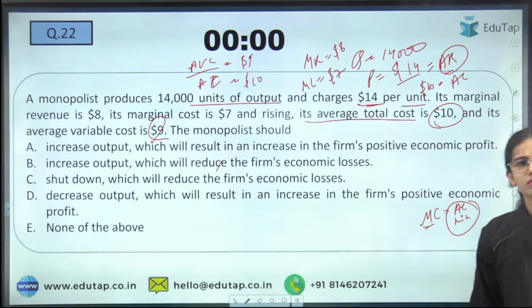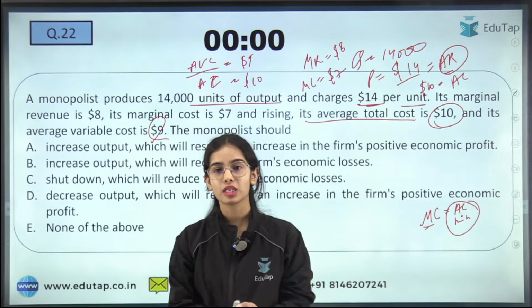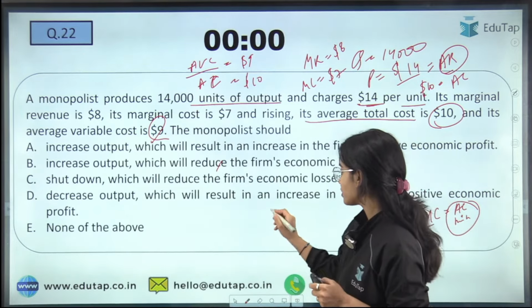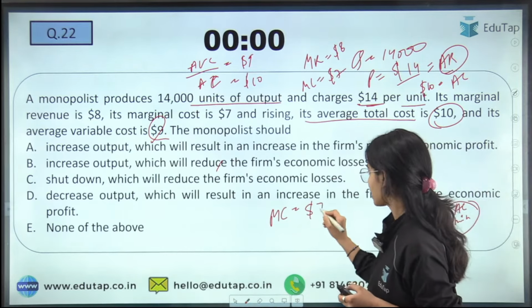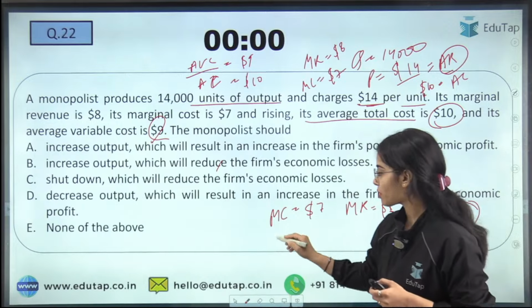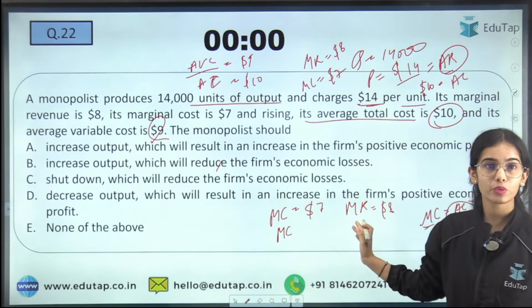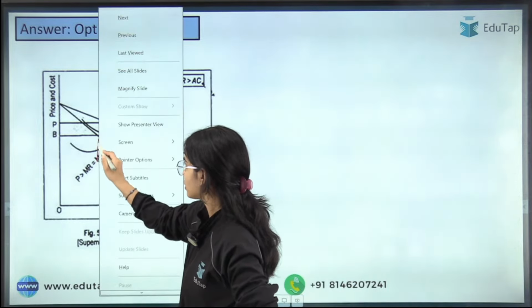D. Okay, Rahul is saying A, Nilesh is saying D. So who is correct here? Try to understand: the marginal cost is $7 and the marginal revenue is $8. They should be equal.